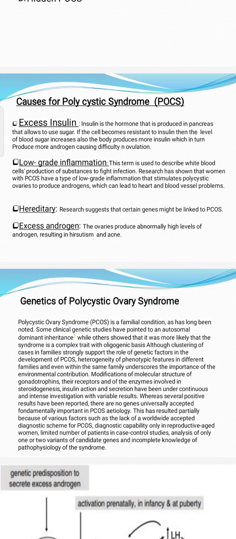Now, genetics of polycystic syndrome: it is a familial condition and has long been noted. Some clinical genetic studies have pointed to an autosomal dominant inheritance, while others show that it is more likely that the syndrome is a complex trait with an allelic basis. Although the clustering of the syndrome is complex, it strongly supports the role of genetic factors in the development of PCOS.